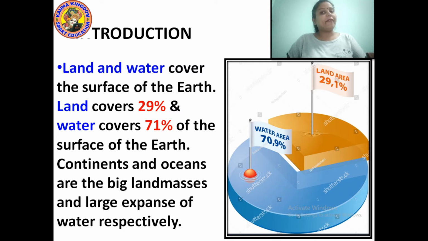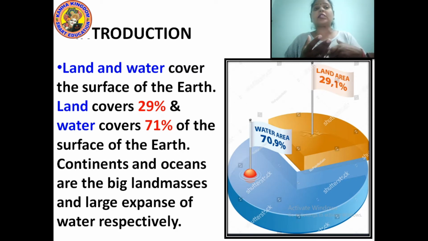Let's begin with the introduction. Land and water cover the surface of the earth. Land covers 29% and water covers 71% of the earth's surface. The earth is mostly divided into two parts, either water or land. So here the land covers only 29% and the water covers around 71%.